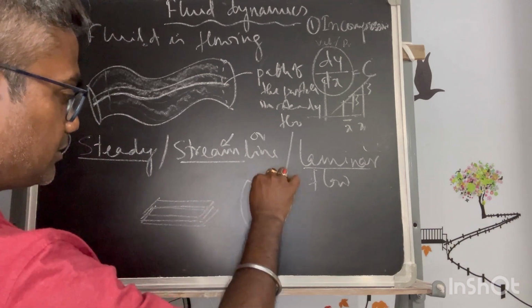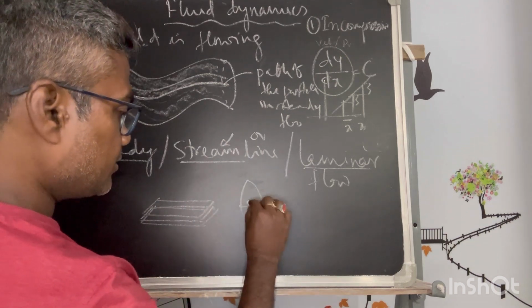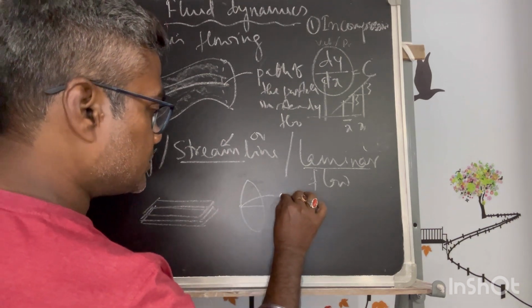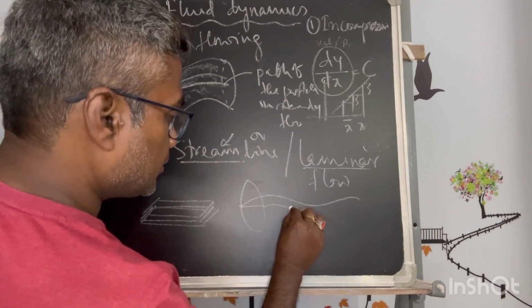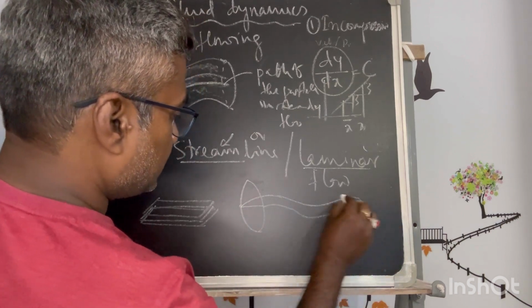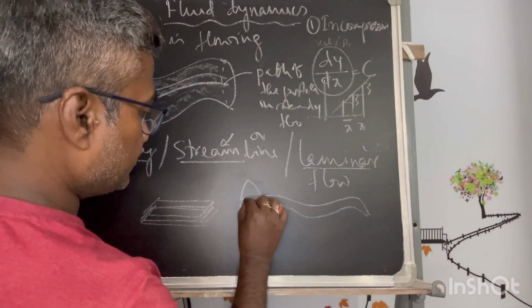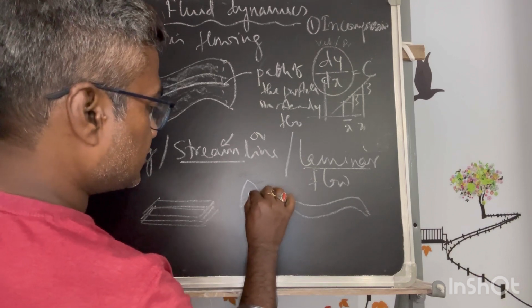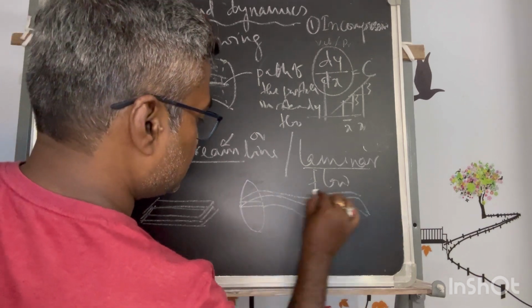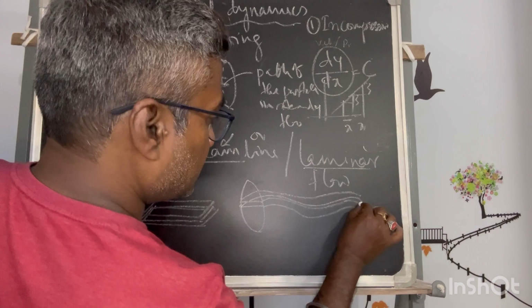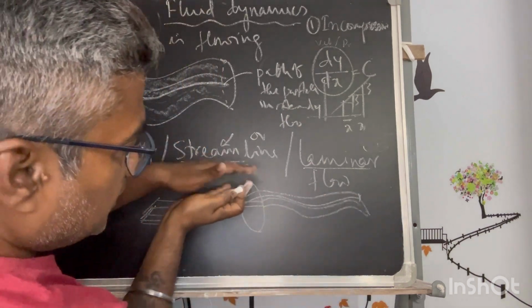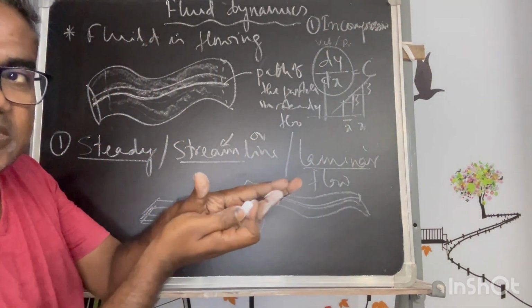When we are considering this cross section, these are being considered to be a layer instead of a line. That could be a layer, meaning if I consider this, then again this path, again this path. So these layers are sliding down on each other.